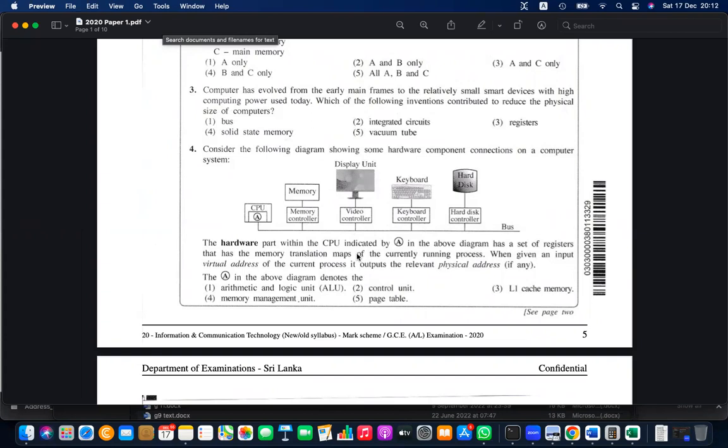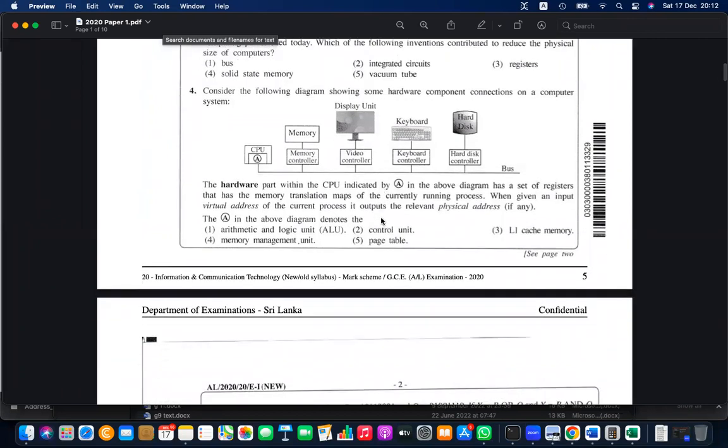In the hardware part, the CPU indicated A is a set of registers that has a memory translation map. It is the memory management unit. So the memory map, the translation map, all these currently running things, that is the MMU, memory management unit. So question number 4, answer is number 4, correct.